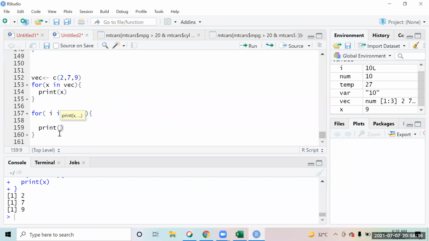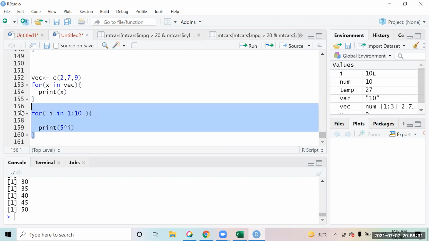So I say print 5 into I. The first time the loop runs, the value of I will be 1, so that will be 5 into 1, that is 5. Next time the loop runs, the value of I will be 2, that is 5 into 2. If I now run this over here, it prints the table of 5: 5, 10, 15, 20, 25, 30, and I get that output.